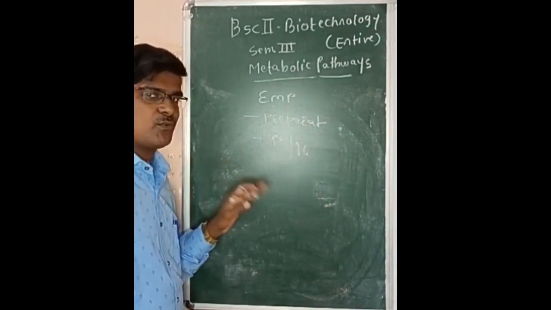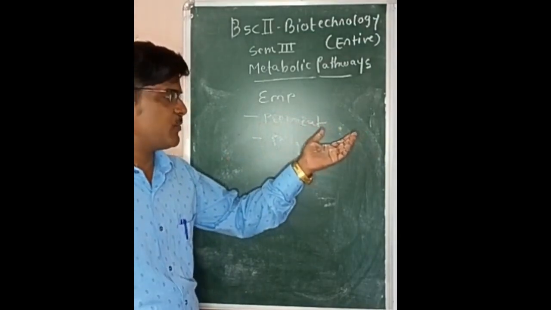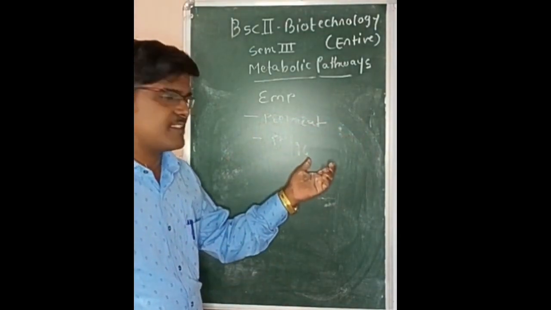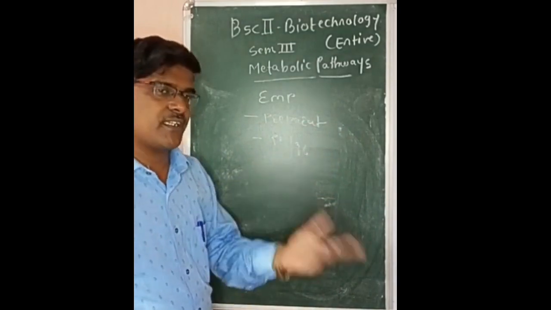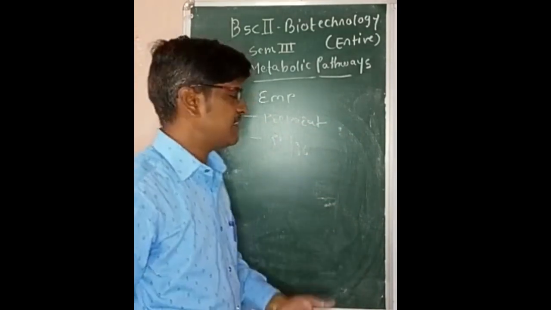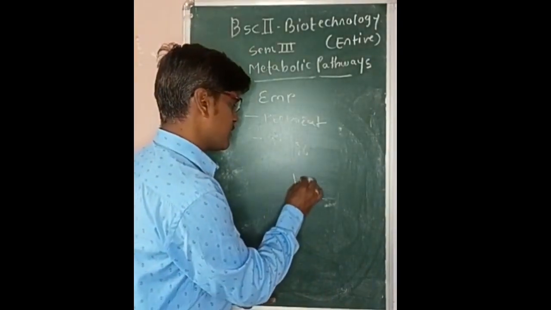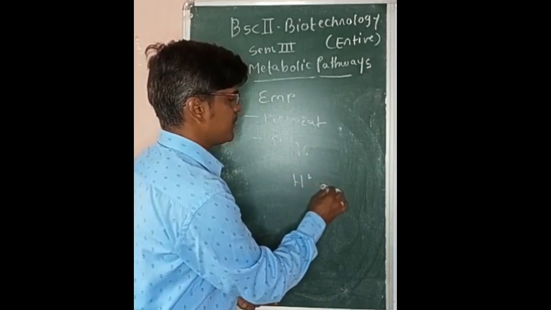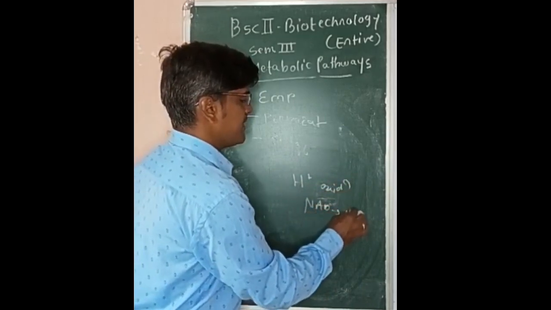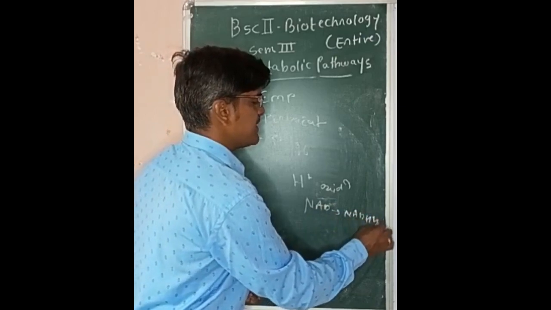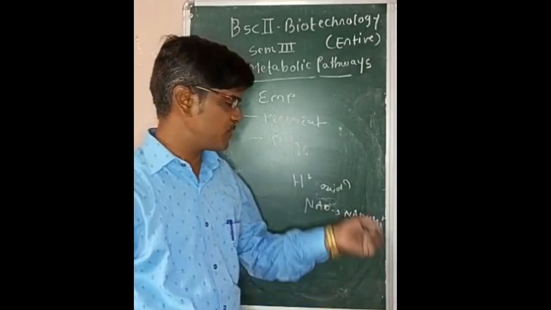In preparatory phase, the glucose molecule is made thermodynamically favorable to enter the pathway, so there is expenditure of energy. In payoff phase, energy is released. Whatever energy is released is released in two ways, either by substrate level phosphorylation or by oxidative level phosphorylation. In oxidative level phosphorylation, whatever H is removed by the oxidation process is accepted by NAD to form NADH plus H plus.